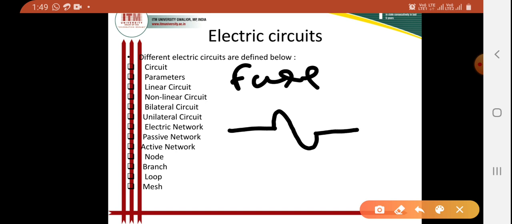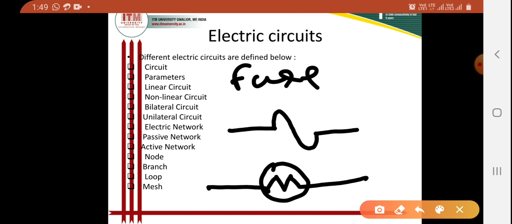This is our symbol for fuse. Then the symbol for lamp is this. This is our symbol for lamp.